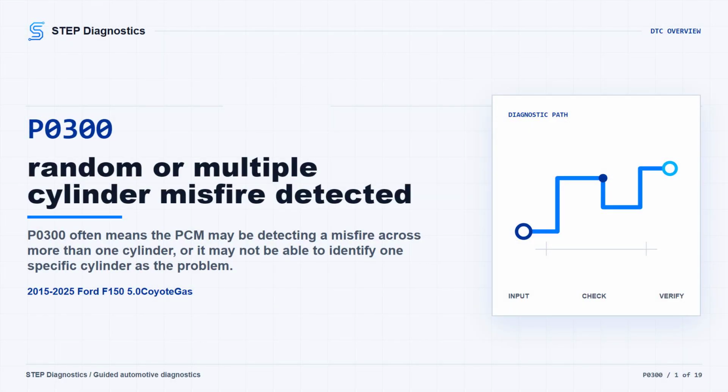On this 2015 to 2025 F150 with the 5.0 Coyote, P0300 means the PCM has detected an engine misfire in multiple cylinders, or it cannot identify which cylinder is misfiring. The truck may run rough, stumble, feel down on power, or turn the light on only under certain operating conditions.